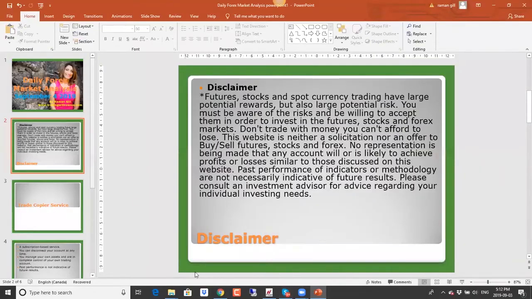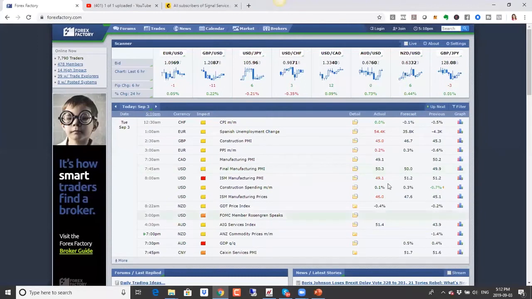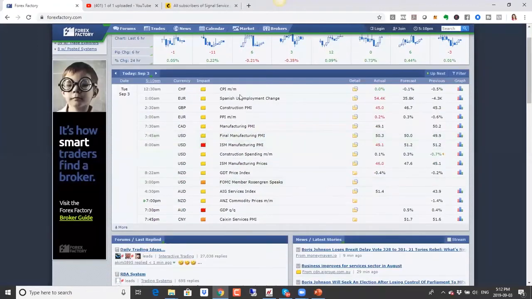As usual, we'll start off by taking a look at our calendar here. In terms of the data, we saw that the PMI numbers have been negative, and especially for the US, the ISM manufacturing PMI number was below expectations. So we saw a drop in the US dollar as a result of that.